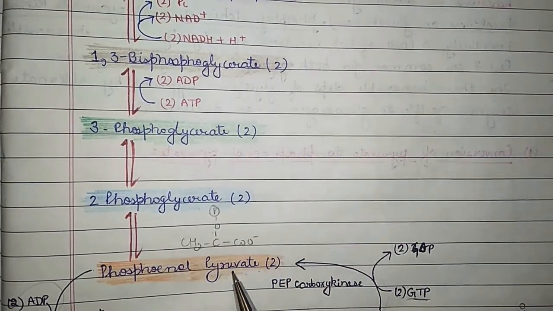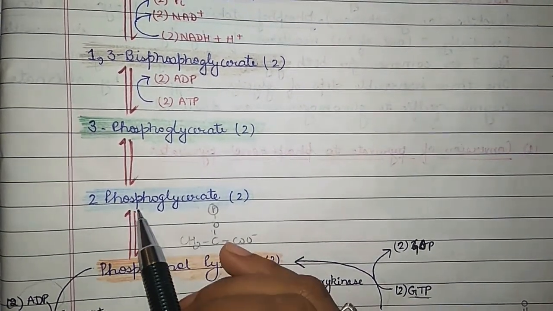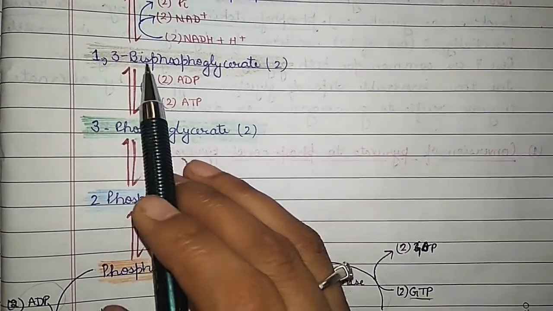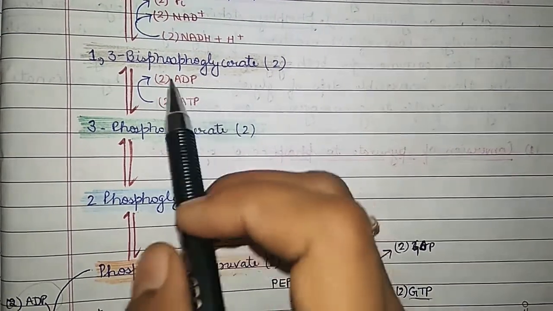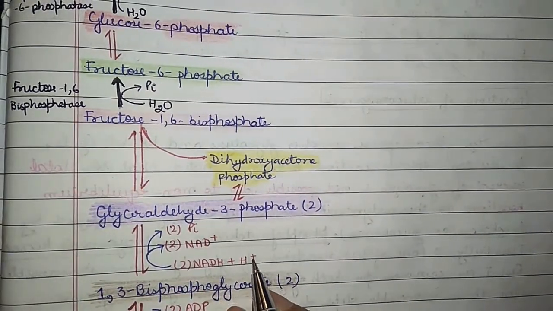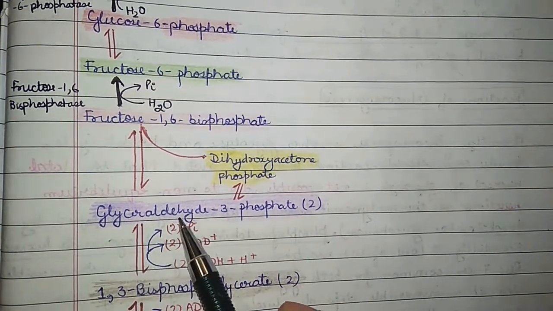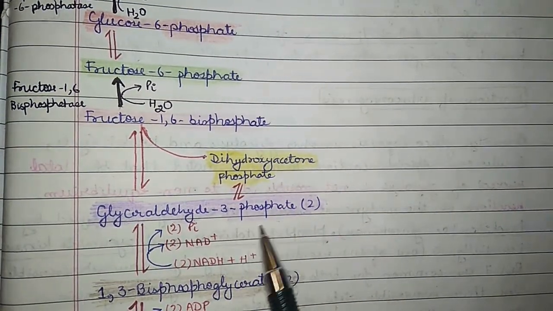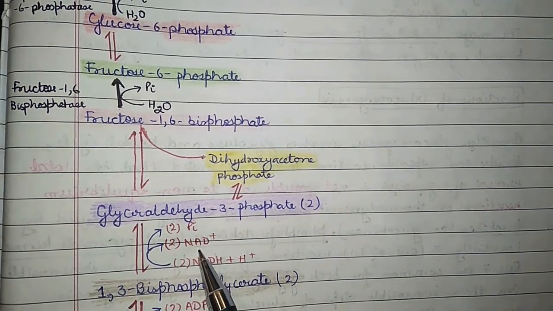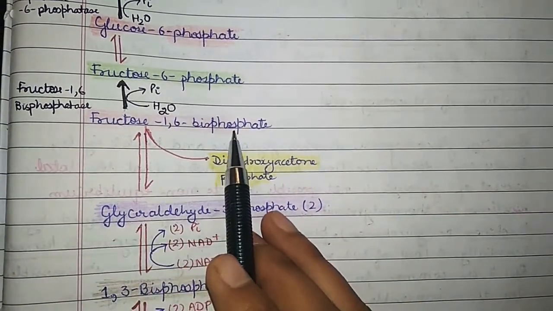Here phosphoenol pyruvate is converted back to 2-phosphoglycerate, which is further converted back to 3-phosphoglycerate, and then 1,3-bisphosphoglycerate, with ATP being converted back to ADP. 1,3-bisphosphoglycerate is converted back to glyceraldehyde 3-phosphate, and NADH is converted back into NAD plus an inorganic phosphate, which is converted back into fructose 1,6-bisphosphate.